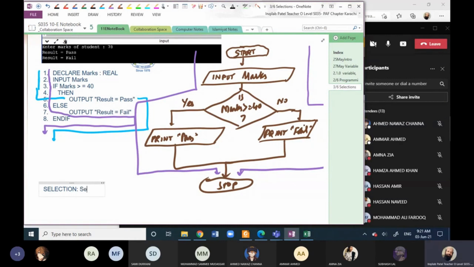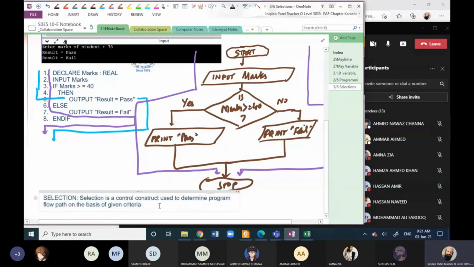Selection is a control construct used to determine program flow path on the basis of given criteria. Right, you need to mention the criteria.